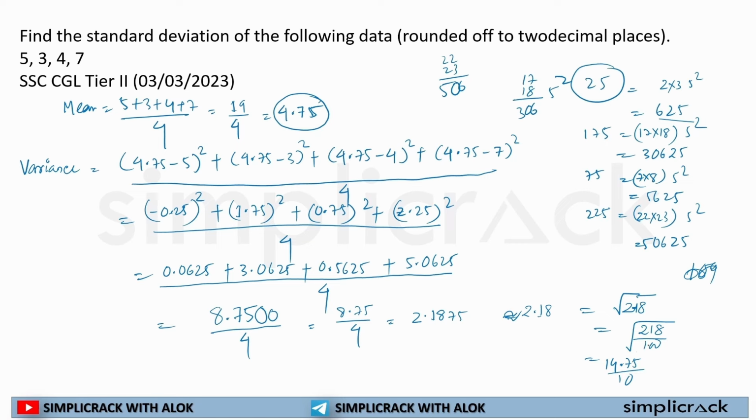Now if I have to take 218, the square root of 218 is somewhere around, for example, 14.75, and the square root of 100 is equal to 10. I'm just guessing, I don't know the exact data, because 14 squared is 196, 15 squared is 225, so it will be close to 15 because it is 218, so it will be somewhere around 14.75, and if I have to calculate that, it will be somewhere around 1.475. So this is the standard deviation of the given data.